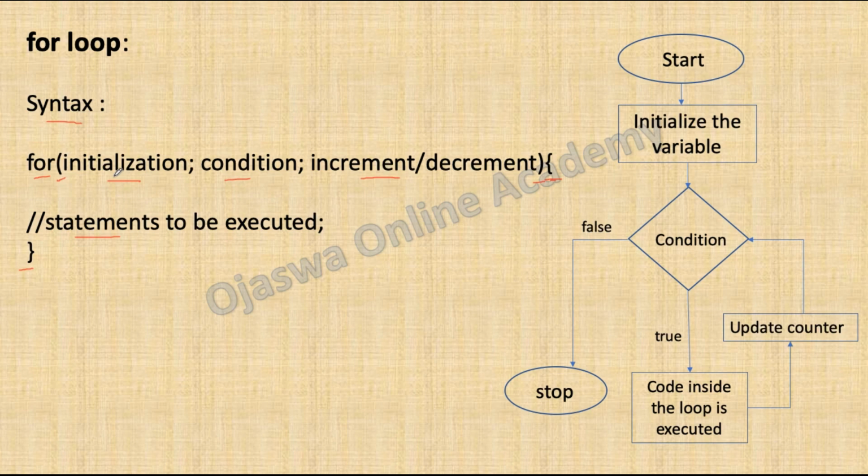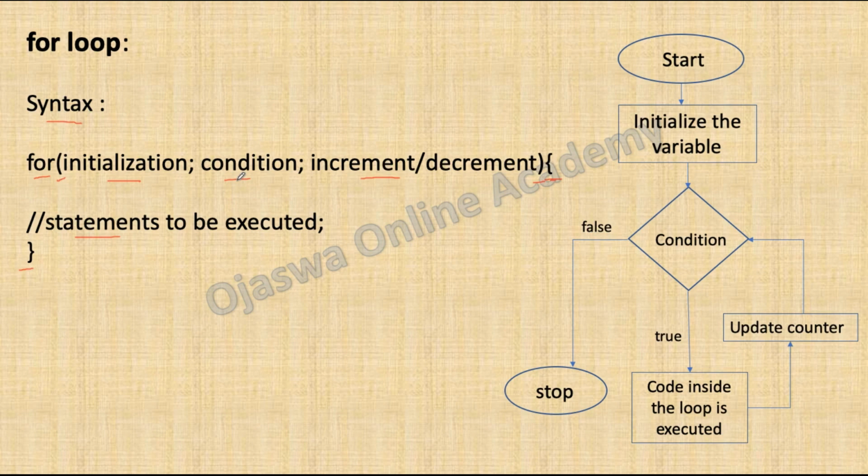Here you initialize the counter variable. The counter variable is used to iterate the loop as many times as you want, depending upon the condition. The next statement is the condition. If the condition is false, control of the execution does not go inside the loop. The loop terminates here itself.